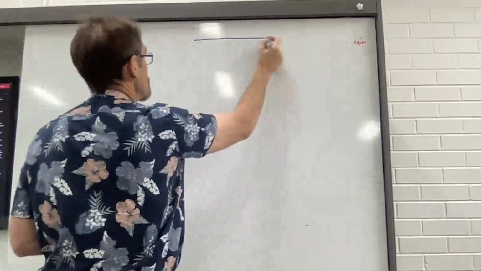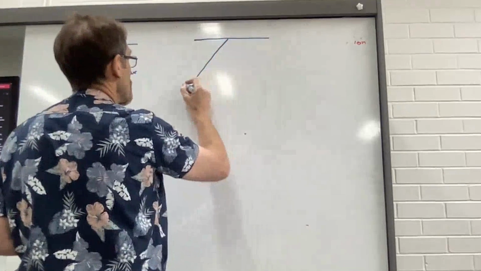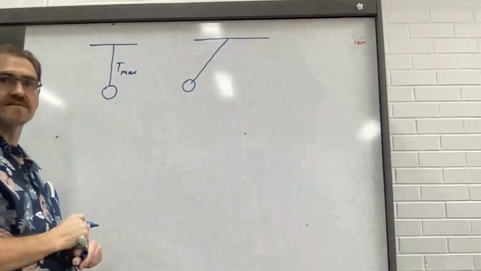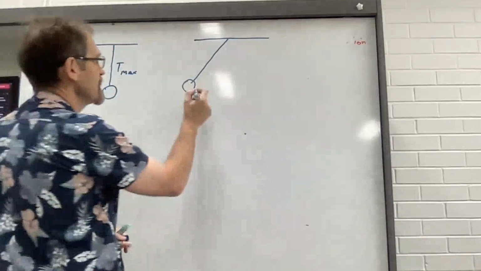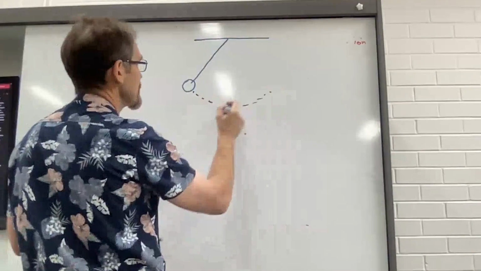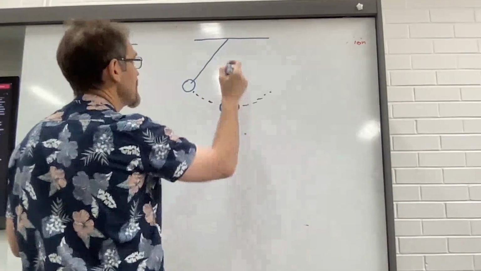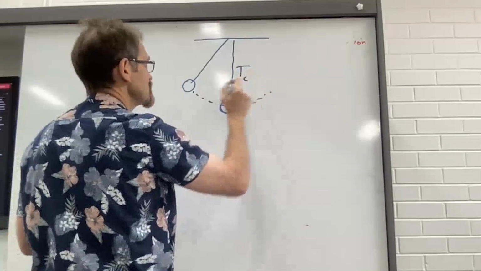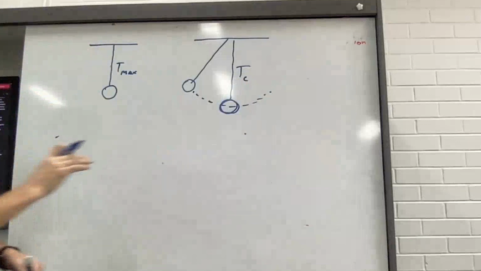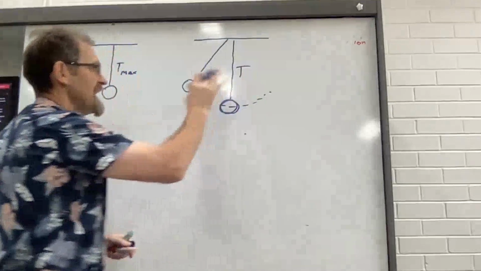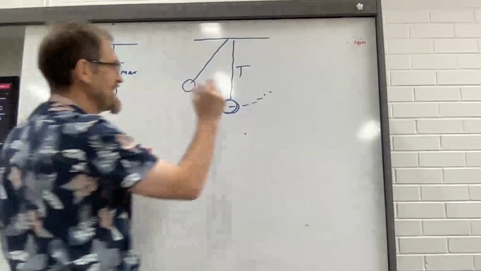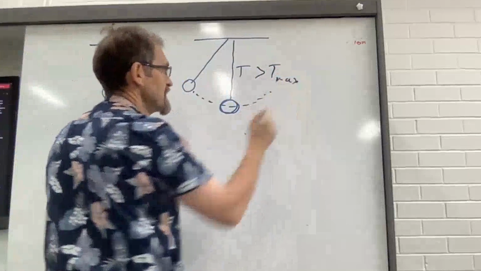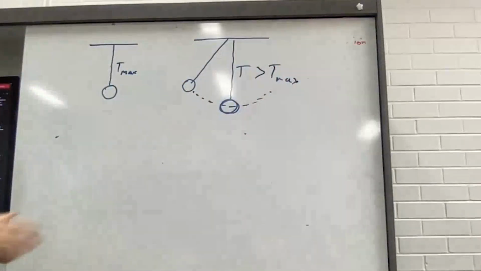So if we look here, bringing a brick, good. That looks like a brick, doesn't it? No, not really, but it doesn't matter. So if we set this to swinging at this location here, T centripetal, so that centripetal force, well, no, that's wrong. At this location here, T is going to be greater than T max. We have to talk about why, all right?